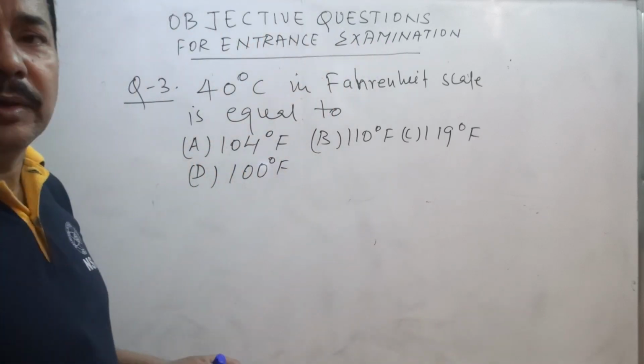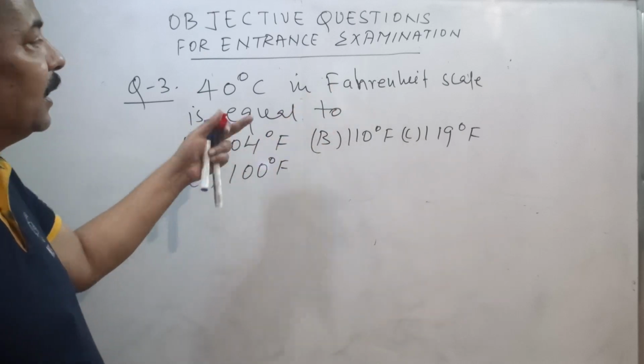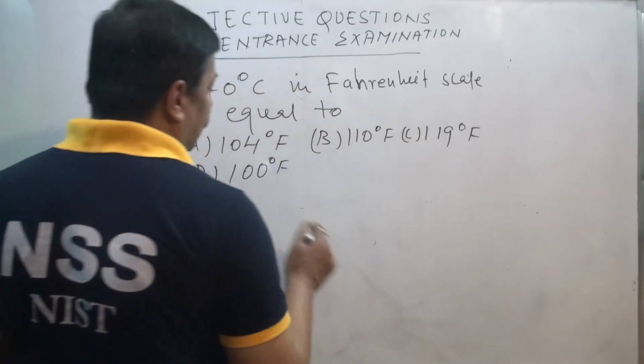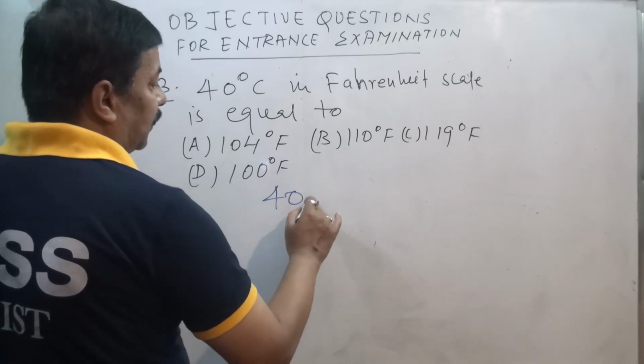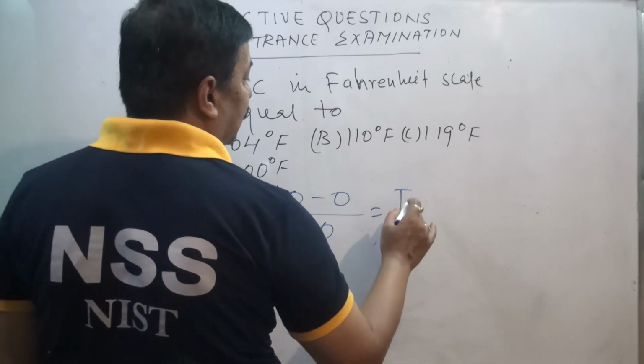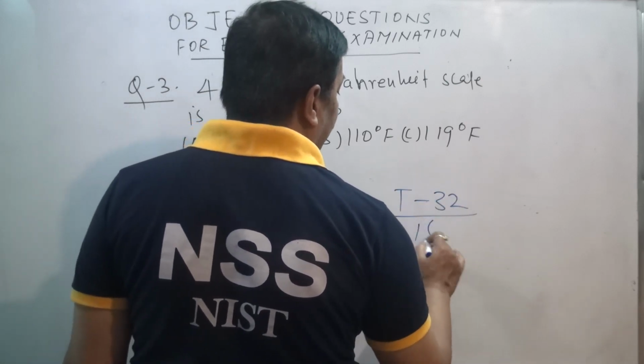Now try to understand this question: 40 degrees centigrade in the Fahrenheit scale is equal to what? This type of question we have already done. 40 degrees centigrade is there. (40 minus 0) by 100 equals (temperature T in Fahrenheit minus 32) by 180.